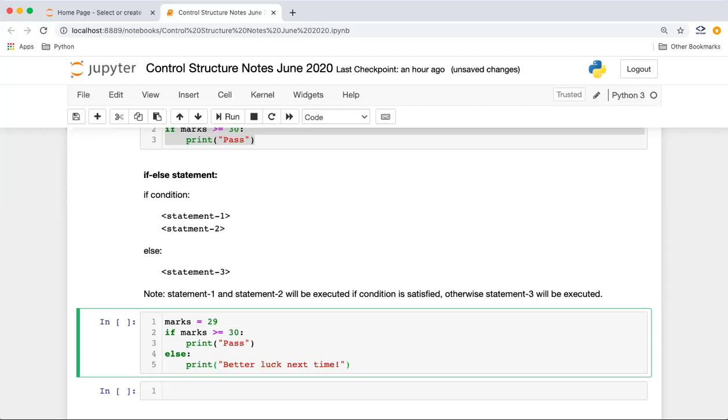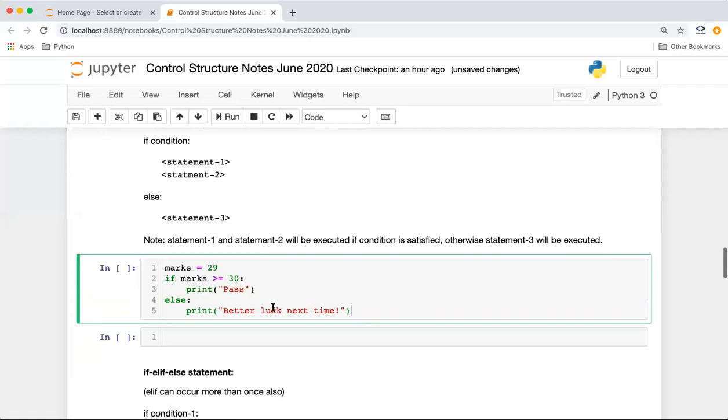So if the student is not pass, we'll show him a message that you are not pass, or better luck next time. I think this statement will be such that the student can understand he has not passed the exam, right? So if you execute now, the output will come as.